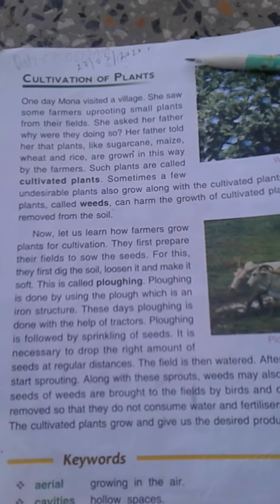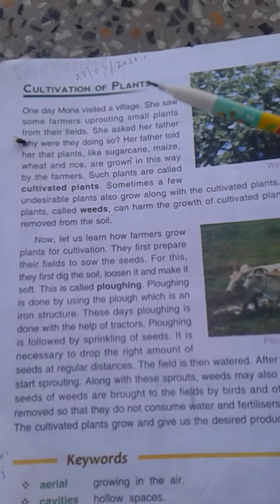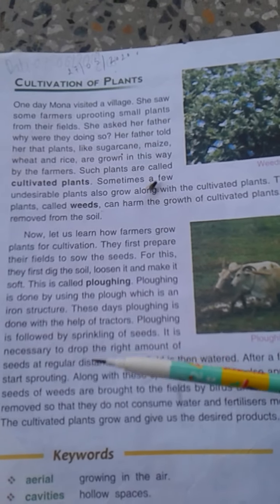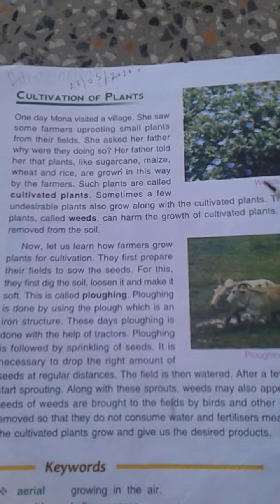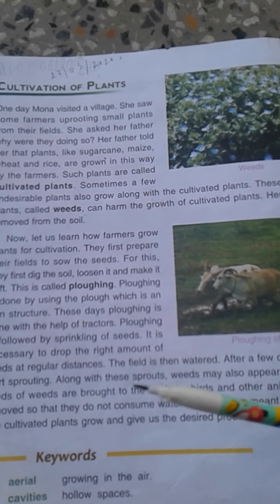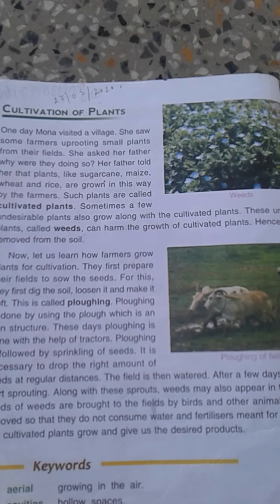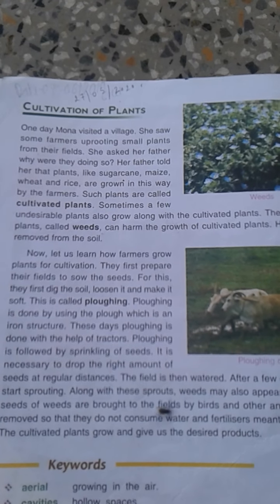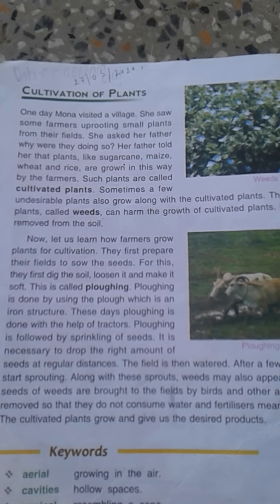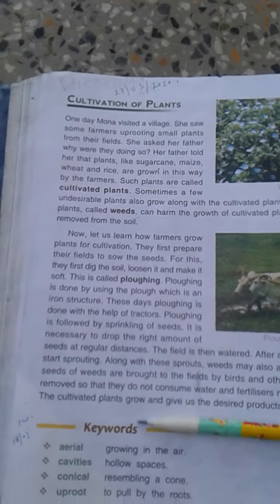Dear student, do the reading practice and discuss the cultivation of plants with your father and mother, because they know very well what cultivation of plants means. They can also show you beds in your kitchen garden, in your field. These days a tractor is also used in the field for making the soil soft. After that we will sow the maize, a kharif crop. This topic is very interesting.